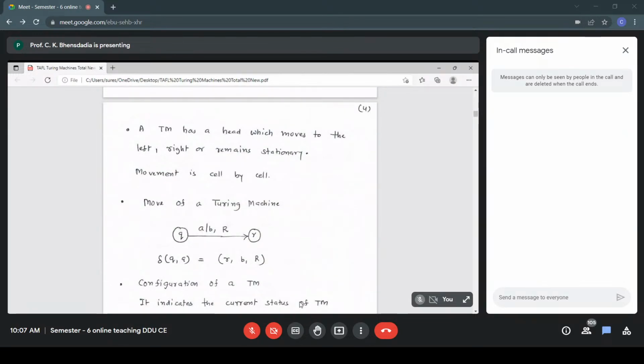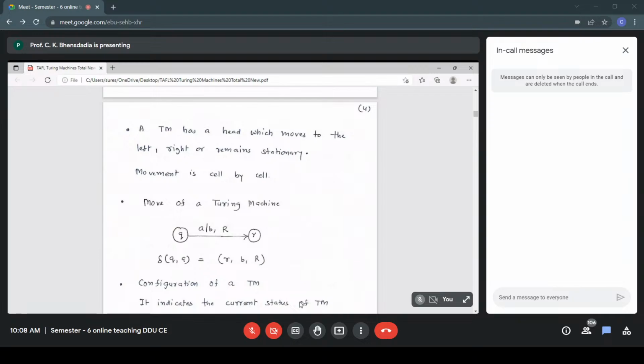Q is my current state. My new state is R. So delta of Q, A: the current state is Q, and the current symbol below the read write head is A. The next state is R. Now this symbol A, the current head is over a square whose content is A, that is changed to B. So A becomes B. The notation is A/B, A is replaced with B. My present state is Q, my current symbol is A, my next state is R, the new symbol is B, and the head moves to the next cell towards the right. That is the displacement R.